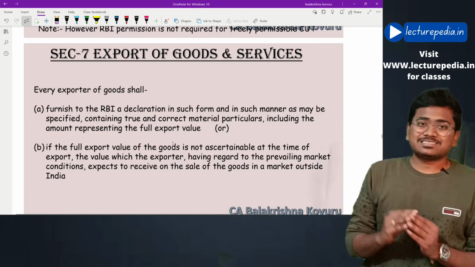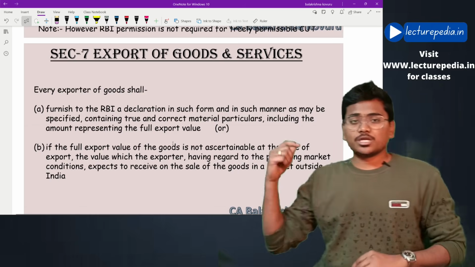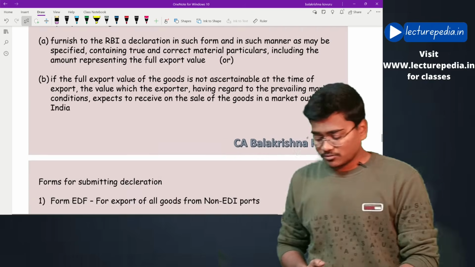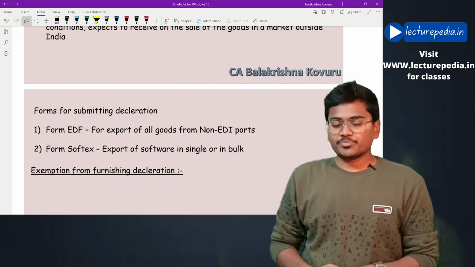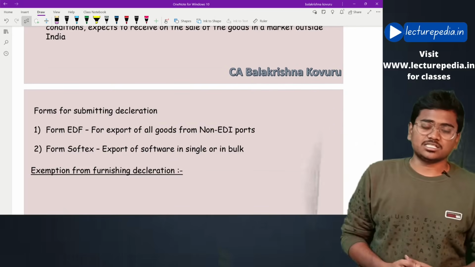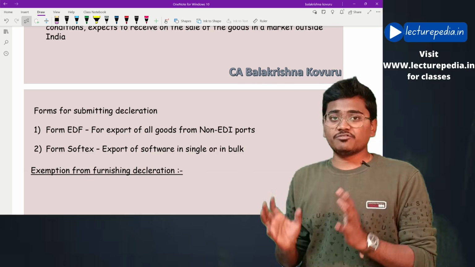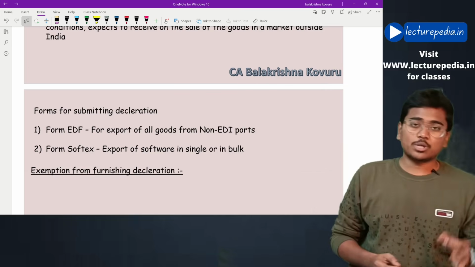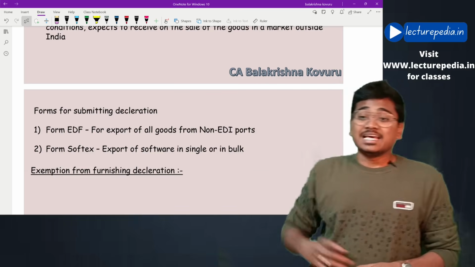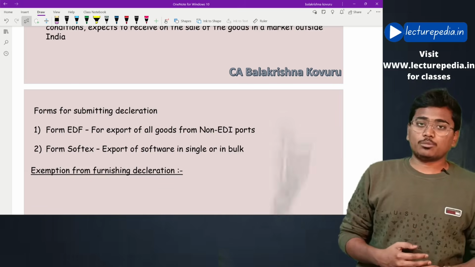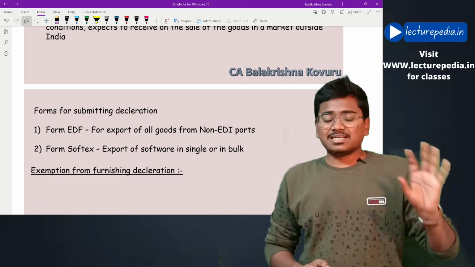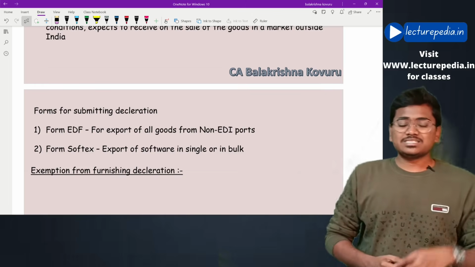Now we will revise exports and ECB from the PowerPoint. Generally, whenever you are exporting from a non-EDI port, EDI means electronic data interchange. If you are exporting from a port where EDI facility is not available, you have to file a form known as Form EDF. And in case you are exporting services, you need to file a form known as SOFTEX. Now there is exemption from filing these forms in certain cases.